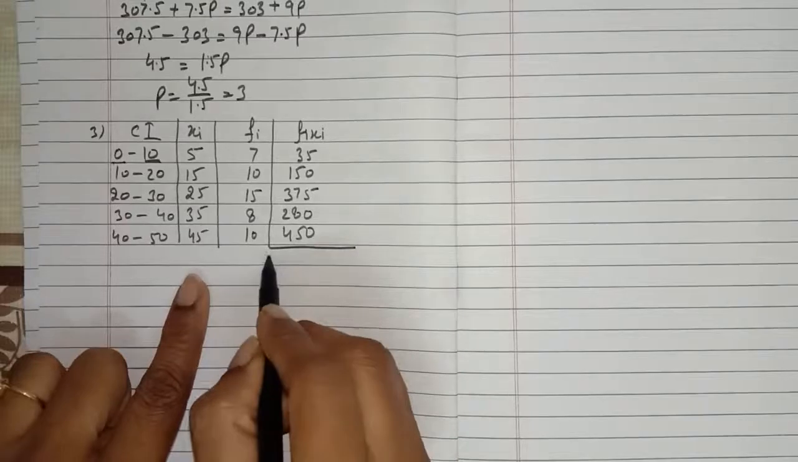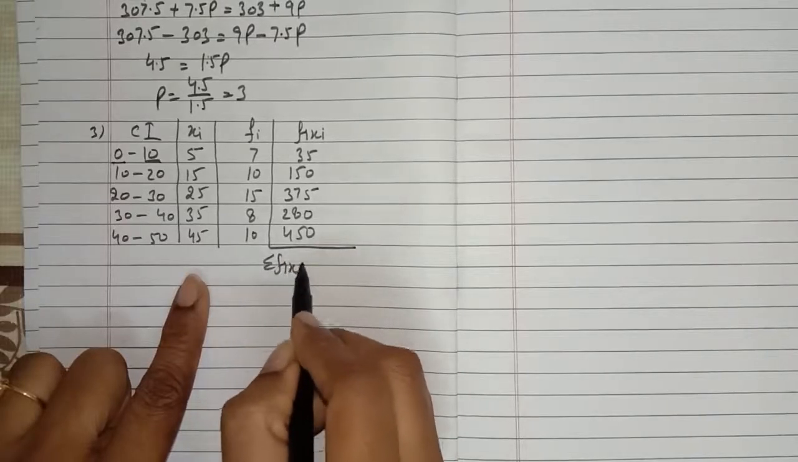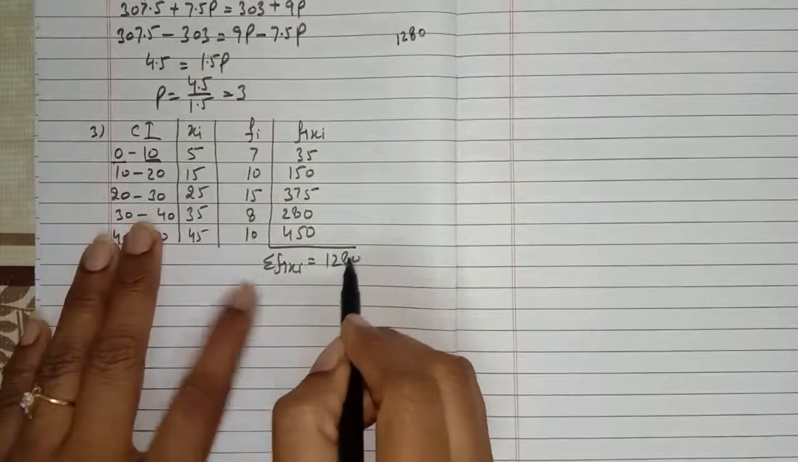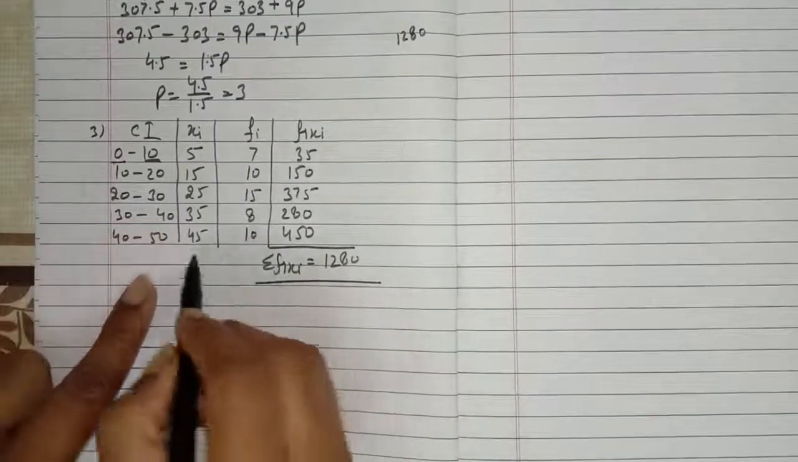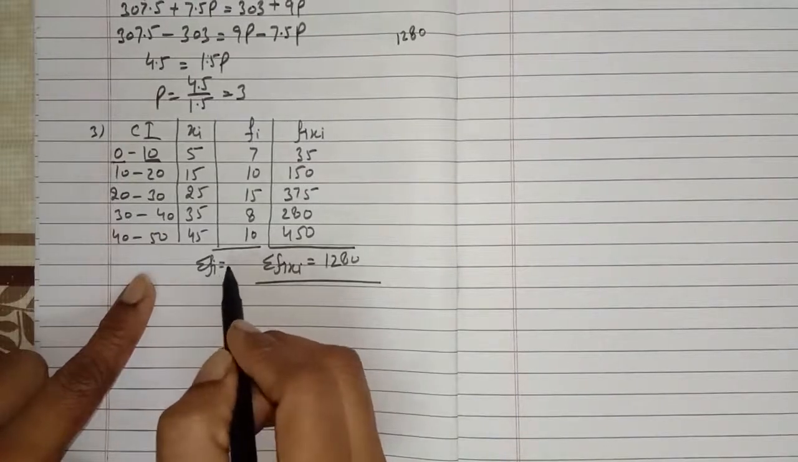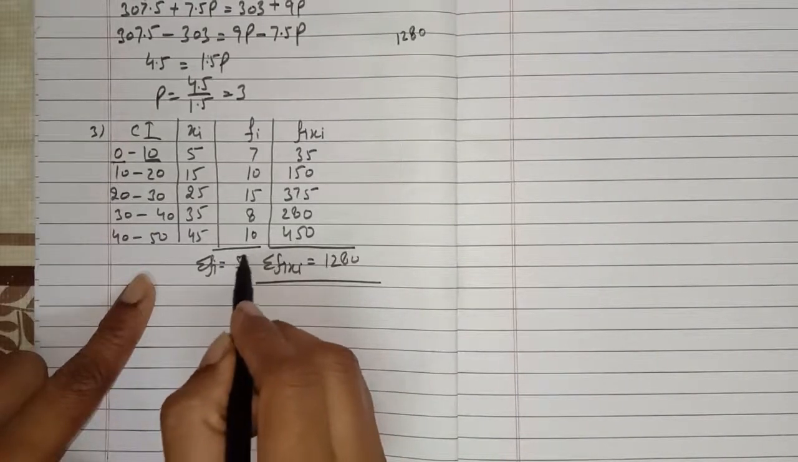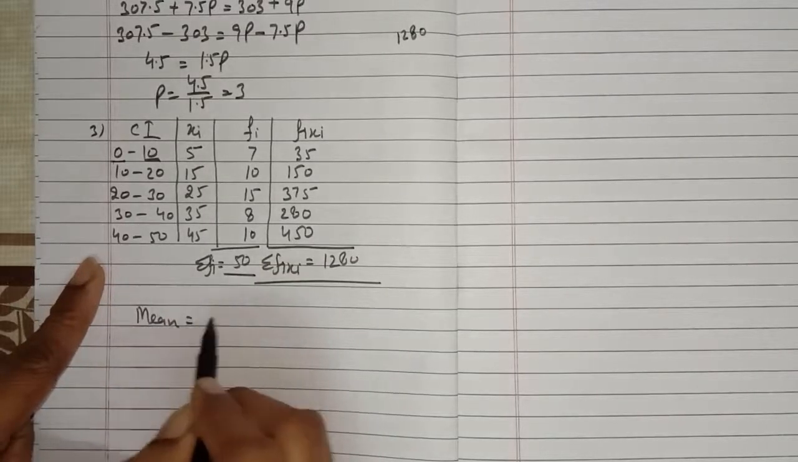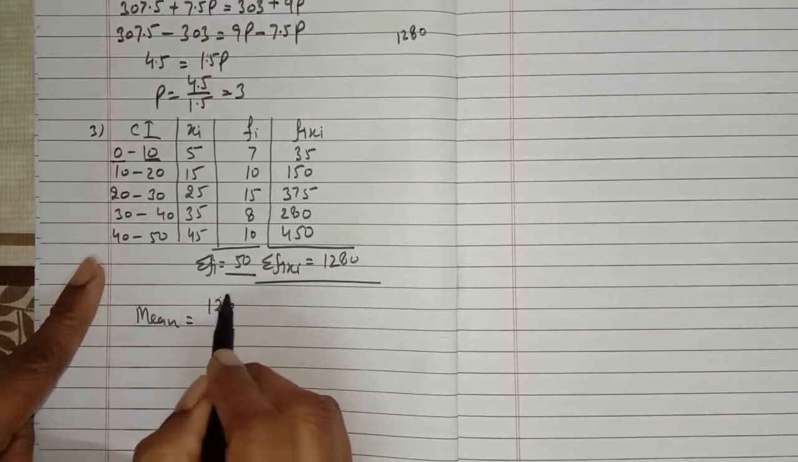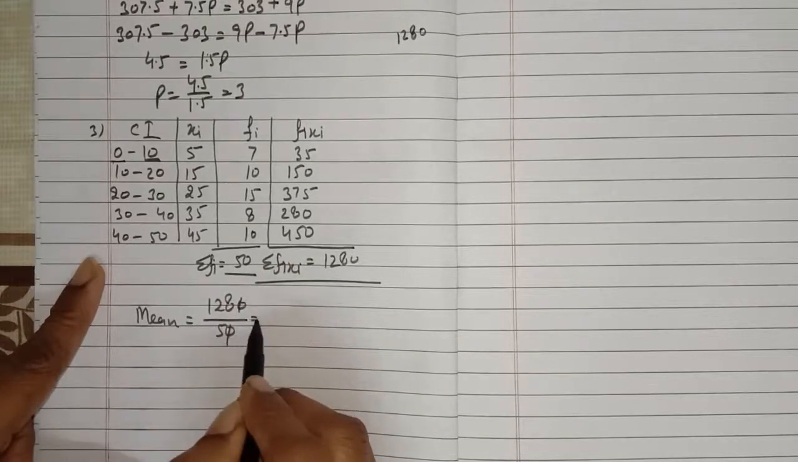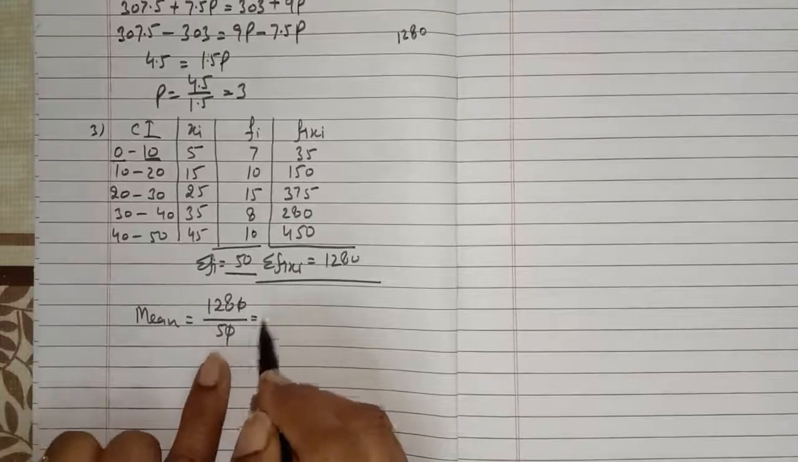Now what will we do? We will find the sum of fi xi. So we get the sum 1280. This is the sigma fi xi, and then again we have to find the value of sigma fi. The sum of the frequencies, how much it is? 50. So by applying the simple mean method formula, mean is equal to sigma fi xi, 1280, divided by this one, we will get the value of mean.